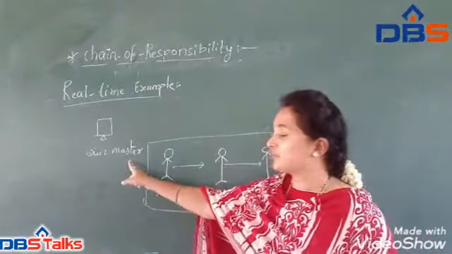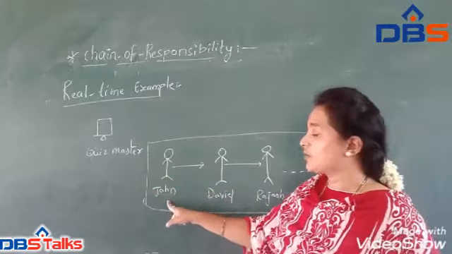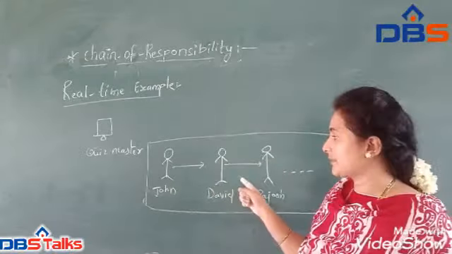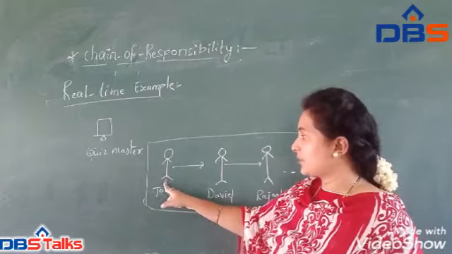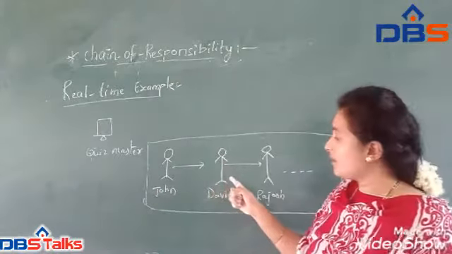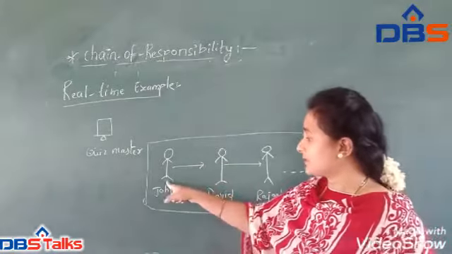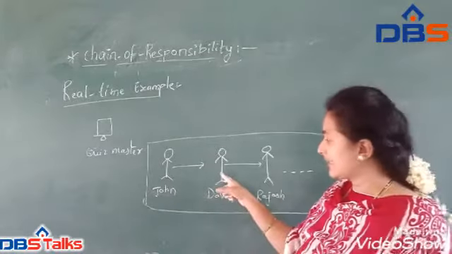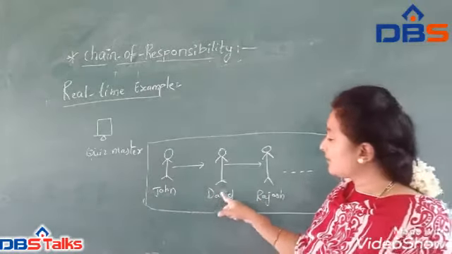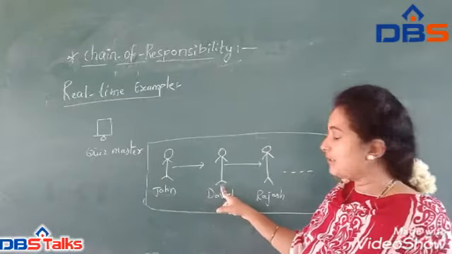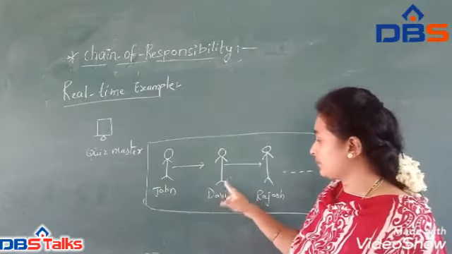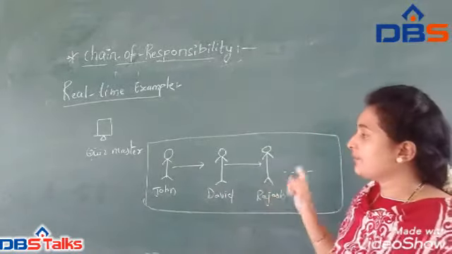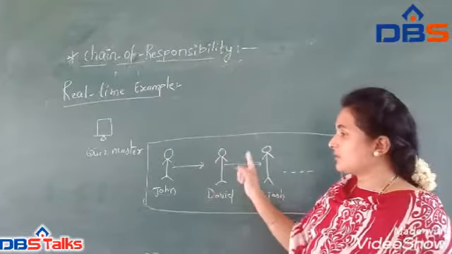The quiz master asks a question to John. John answers that question, and the question will not be passed to another person. It will be stopped here. The quiz master again asks a question to David. If the person who got the first question doesn't answer, it will be passed to the second person, David. If he answers that question, the processing will be stopped here. If he doesn't answer, that question will be passed to the third person. The communication occurs between the receivers or persons.